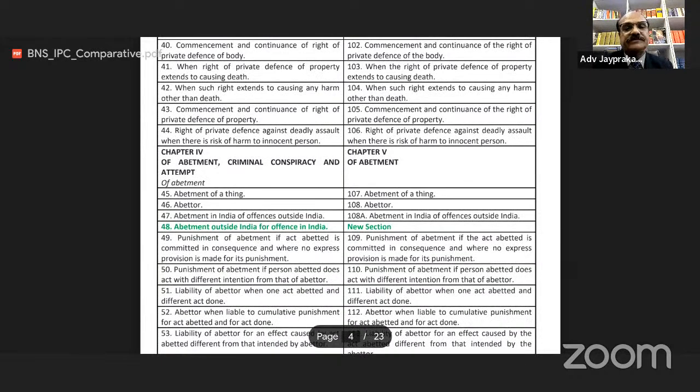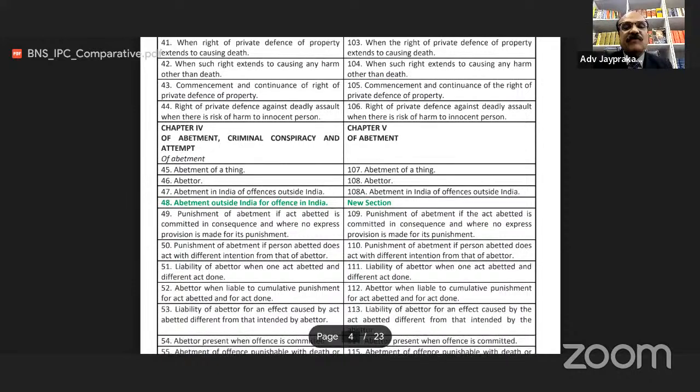Chapter 4 of abetment, criminal conspiracy and attempt. Earlier, this was chapter 5 of abetment. Now in BNS section 45, abetment of a thing. Earlier, this section was 107. BNS section 46, abettor. Earlier, this section was 108. Now BNS section 47, abetment in India of offences outside India. Earlier, this section was 108A.